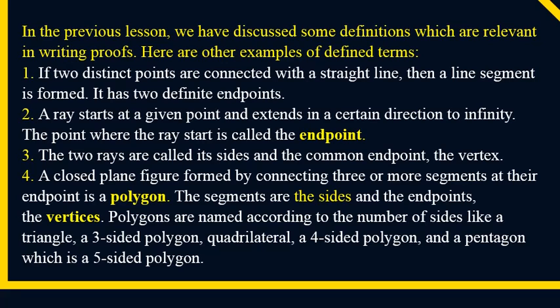Third, the two rays are called its sides and the common endpoint, the vertex. A closed plane figure formed by connecting three or more segments at their endpoints is a polygon. The segments are the sides and the endpoints are the vertices. Polygons are named according to the number of sides, like a triangle, a three-sided polygon, a quadrilateral, a four-sided polygon, and a pentagon, which is a five-sided polygon.